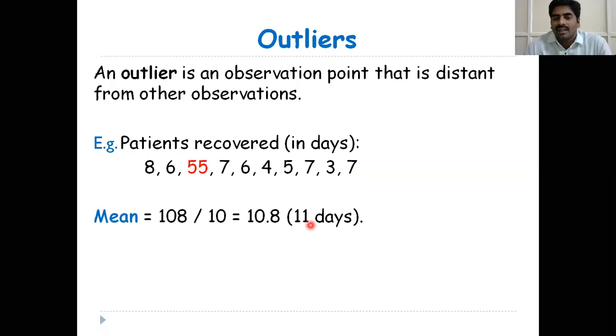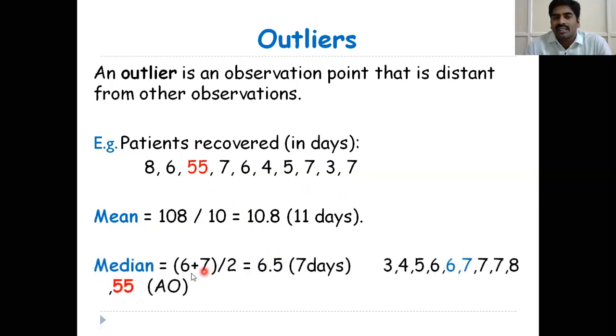So we cannot give this statement: mean is not an appropriate measure if data contains an outlier. Then what is the solution? We will see. Suppose you calculate the median.